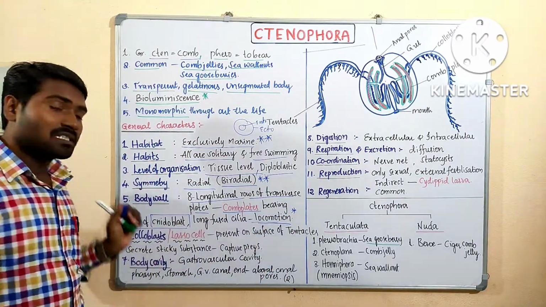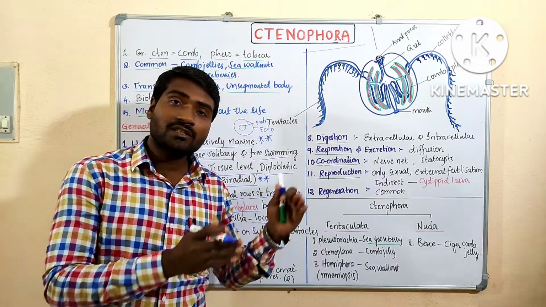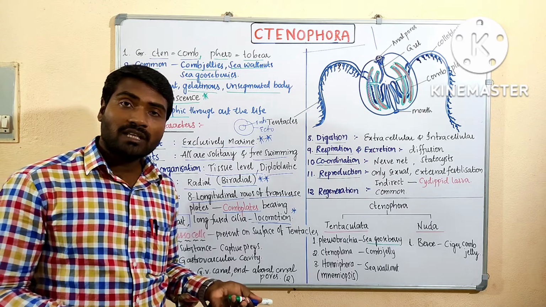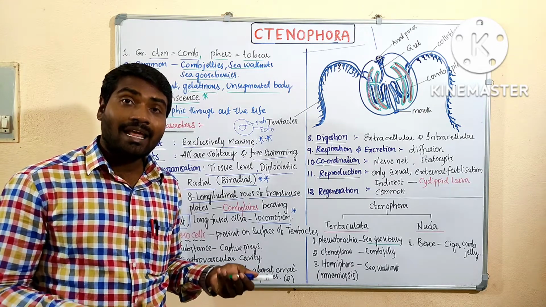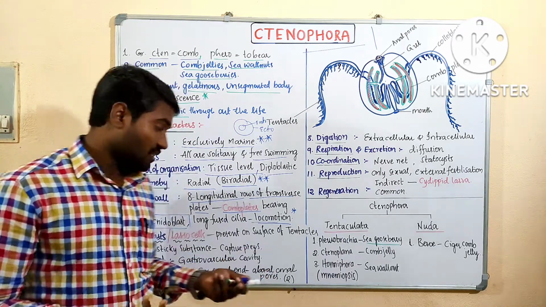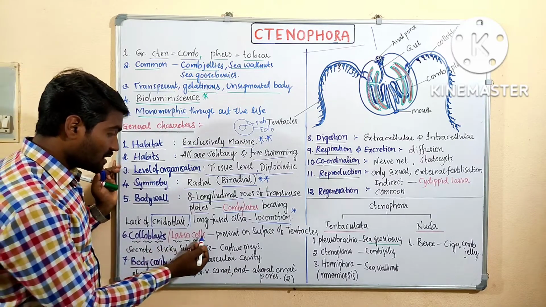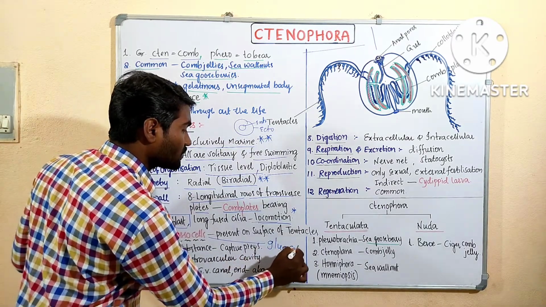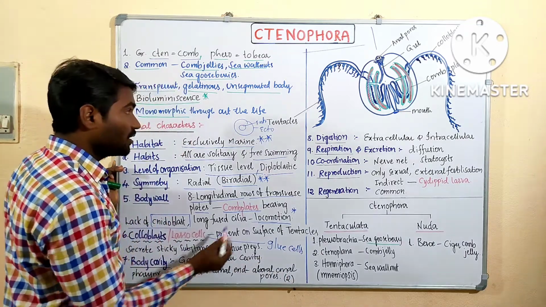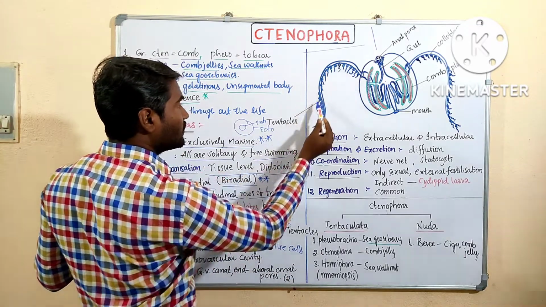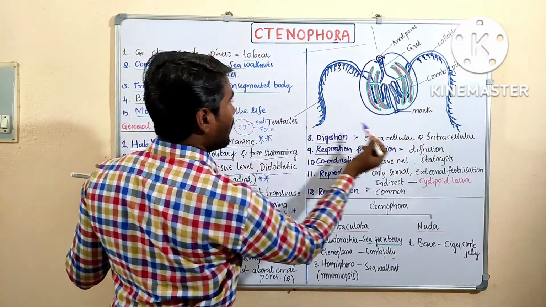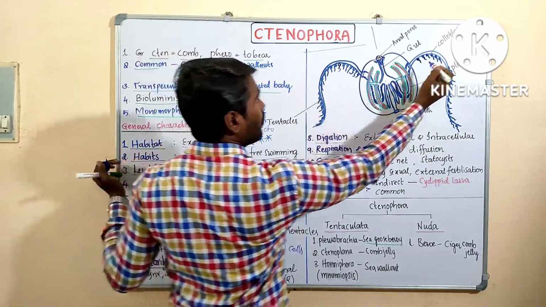Come to colloblast. Instead of cnidoblasts, they have a special type of cells, colloblasts, lasso cells, also called glue cells. Okay, where are these present? These are present on the tentacles. We can see these are the tentacles. Two tentacles are present. On these tentacles, these colloblasts are present.